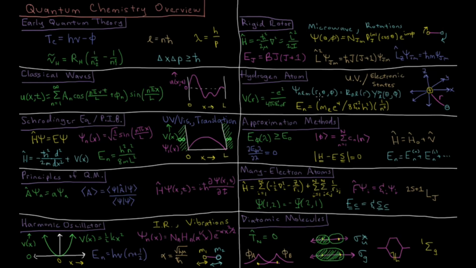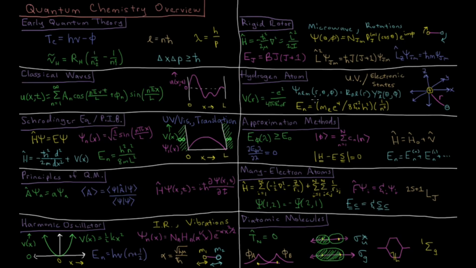The wave functions here depend on a radial part, which depends on the quantum numbers n and l, and then we have an angular part, which is the spherical harmonics, which are the same wave functions we had for the rigid rotor. So the only new part for hydrogen is this radial wave function.